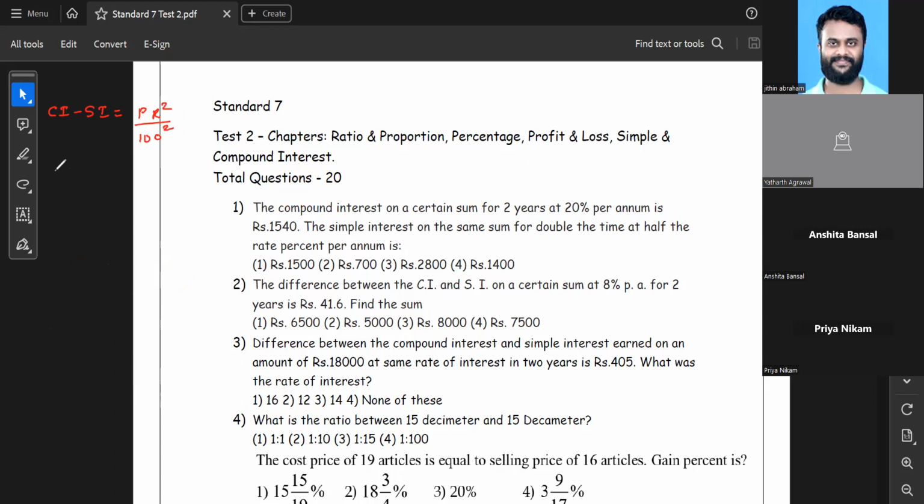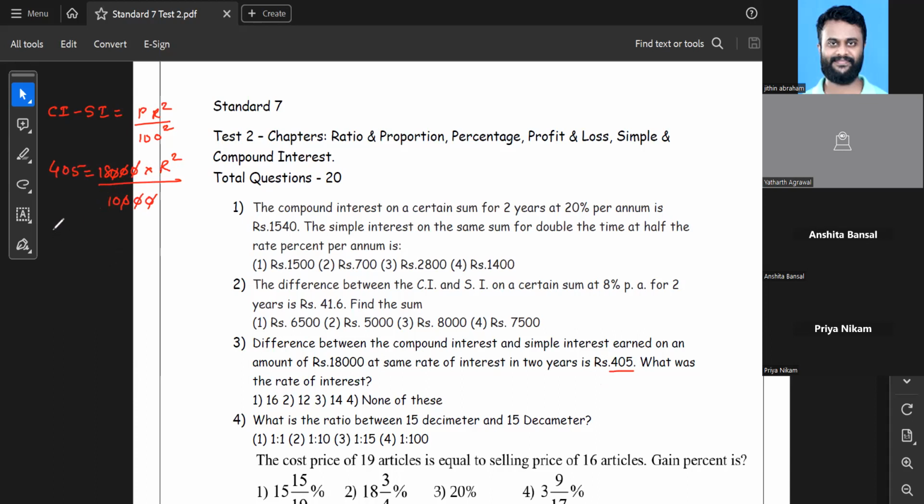In this case, the difference is given as 405, so I'll write 405 over here. The sum they have given is 18,000, 18 and 3 zeros, and I have R square. In the denominator, I'll write 100 square, which is 10,000, out of which I'm going to cancel 3 zeros straight away. Then I'm going to solve and find the answer.